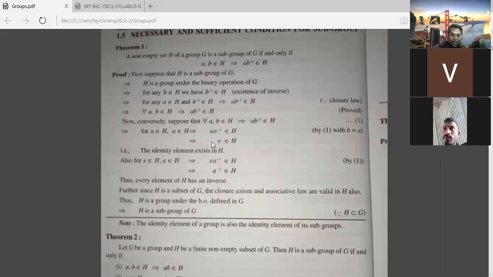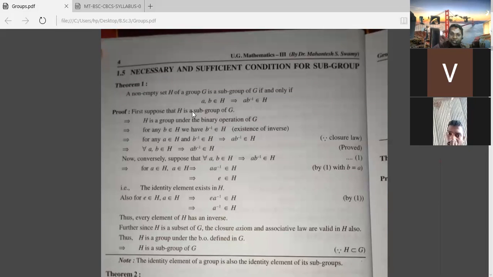Now, first suppose that H is a subgroup of G. Now, if P then Q we are proving here. H is a subgroup of G that we are taking, and we have to prove a b inverse belongs to H. Now, just to remember what we have to prove, we have to know what is given and what we have to prove. Here, subgroup is given. Subgroup means H is a group under the same binary operation, star, dot, plus, whatever it may be, the same binary operation as in G. Already we have taken H is a subgroup of G, which means H is a group, it is non-empty, and star is a binary operation in H as well as G.